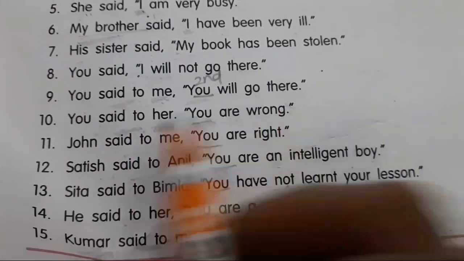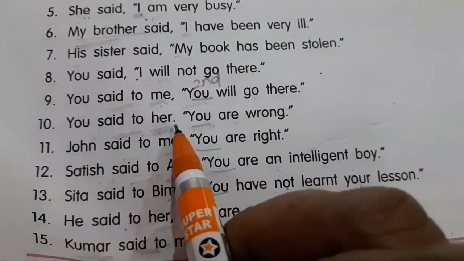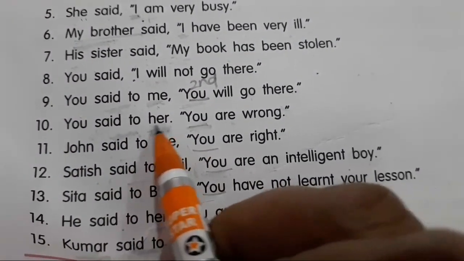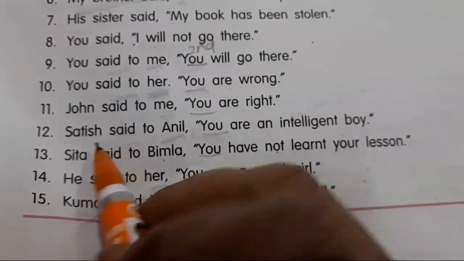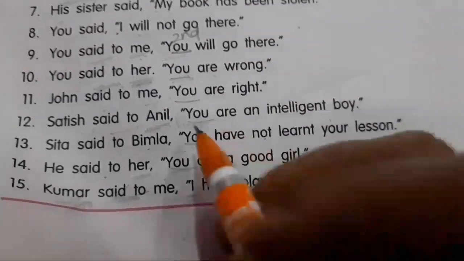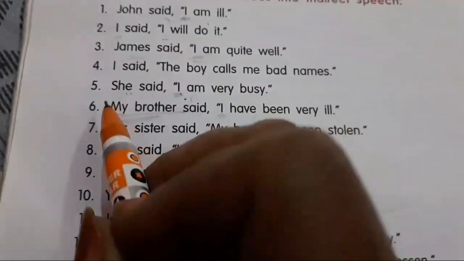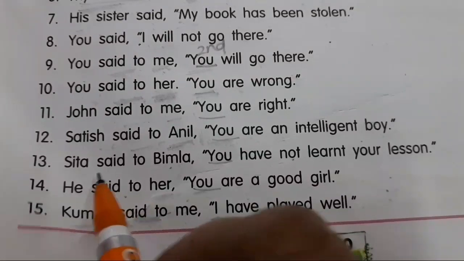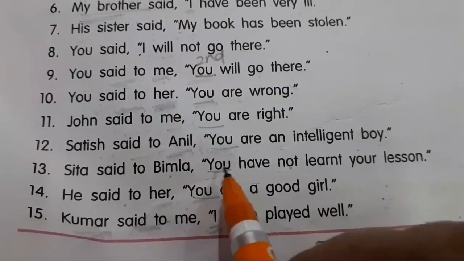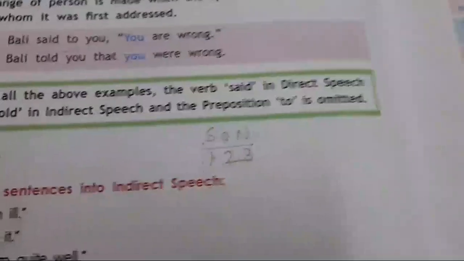You said to her, you are wrong. So said to will change into told. So you told her that she was wrong. Are you understanding, children? Now see number 13. Sita said to Bimla, you have not learnt your lesson. This is a second person pronoun. So you have to make changes according to the object. In first person pronoun, you have to make changes according to the subject. So in this one, Sita told Bimla that she had not learnt her lesson. See this rule?